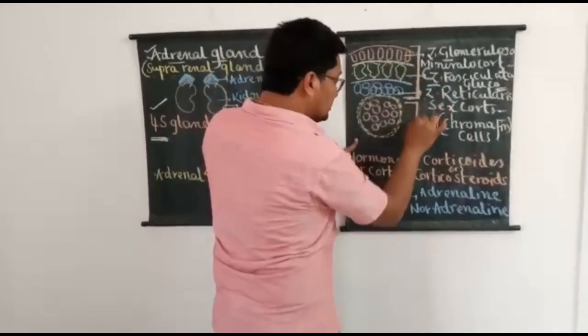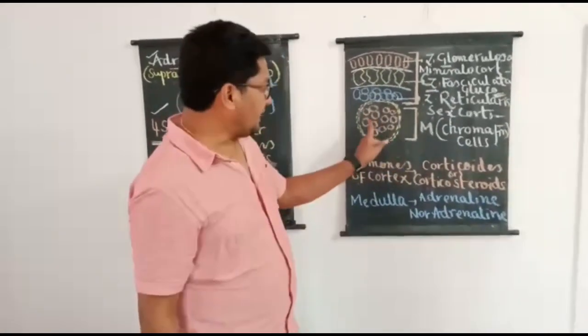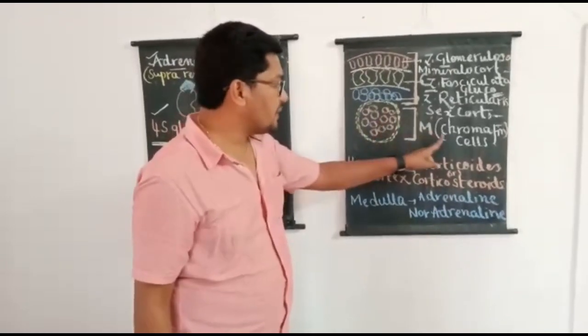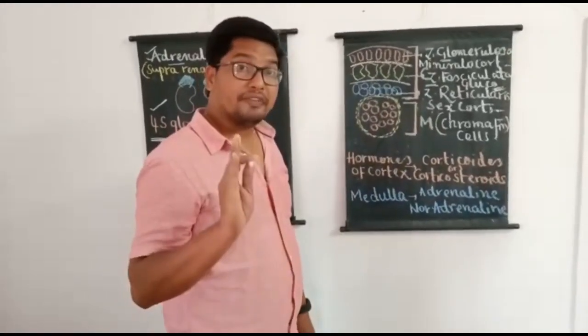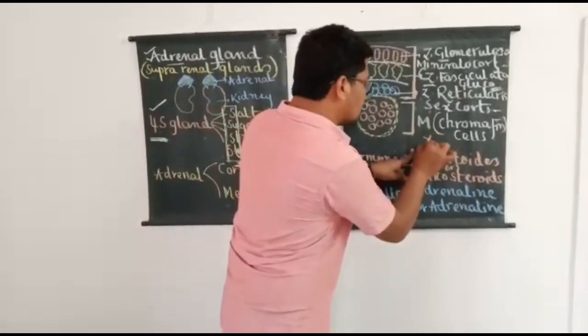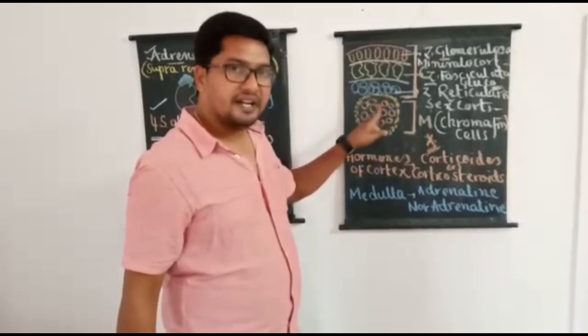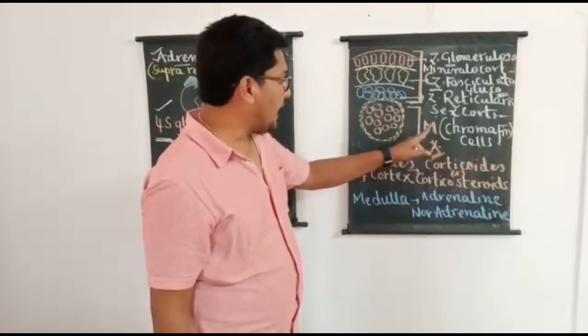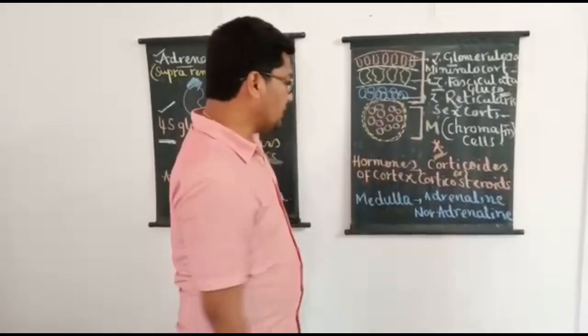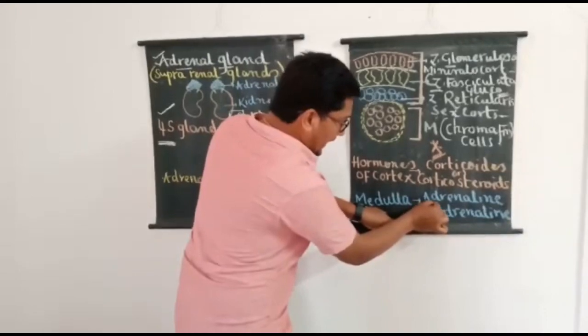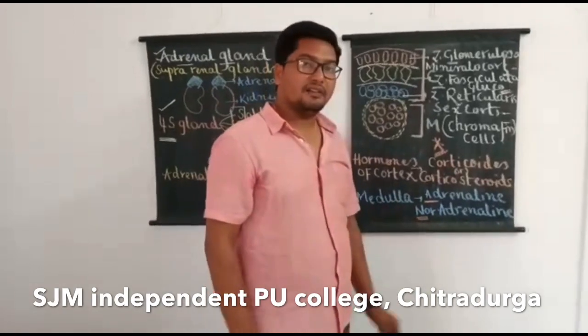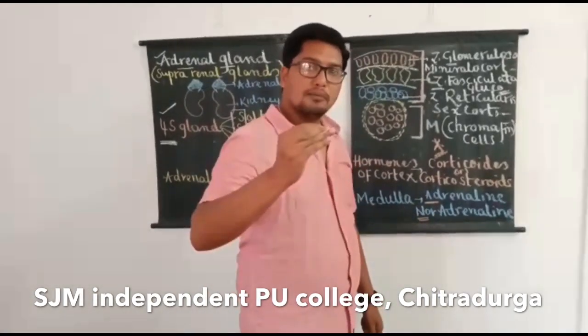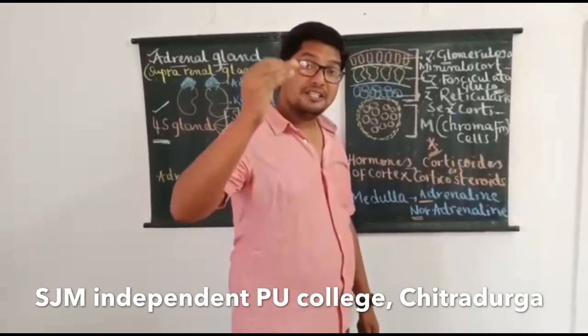And I already told you, the inner reddish brown portion of the adrenal is called medulla. And the adrenal medulla is made up of a special type of cells called chromaffin cells. This point is important. What are chromaffin cells? Cells of the adrenal medulla are otherwise called chromaffin cells. Chromaffin cells of the adrenal medulla produce two important hormones, namely adrenaline and noradrenaline. So adrenaline and noradrenaline together are called stress hormones, otherwise called emergency hormones.